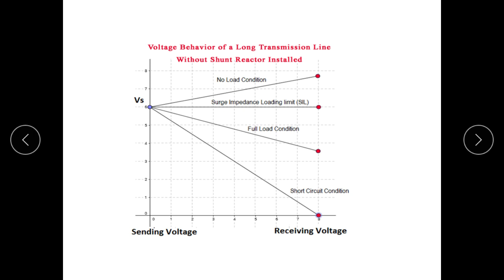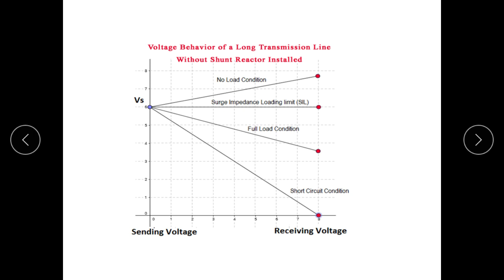Now, if there is no load at receiving end and the line is compensated with shunt reactor, then receiving end voltage increases beyond sending end voltage. This effect is known as Ferranti effect.